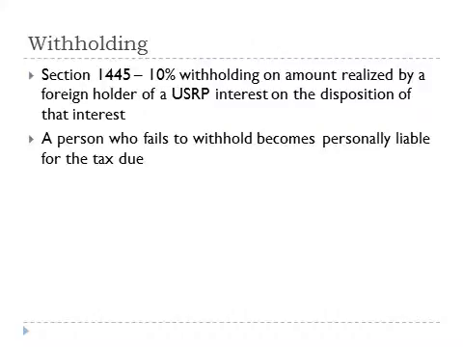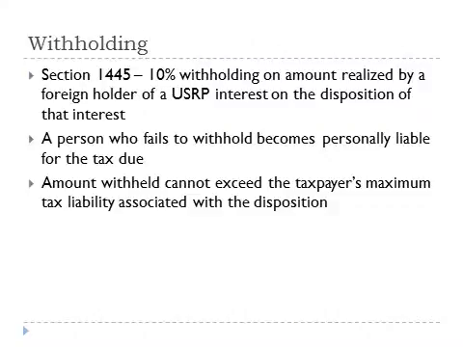A person who fails to withhold becomes personally liable for the tax due. The amount withheld cannot exceed the taxpayer's maximum tax liability associated with the disposition. The transferor or transferee can request a determination and a certificate from the IRS of that liability. If tax is withheld at the default rate of 10%, the taxpayer can request a refund of tax withheld in excess of the taxpayer's liability.